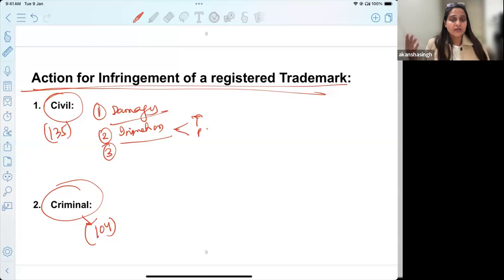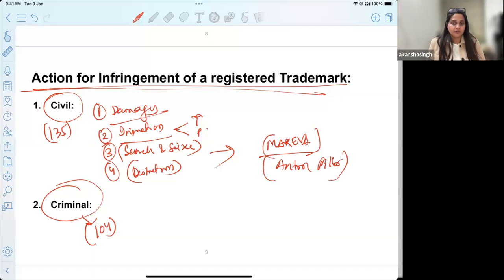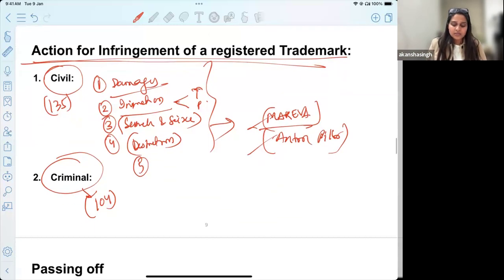Then whatever goods he already has, he has a godown wherein he has put my trademark and a lot of goods piled up there. Can I also ask for search and seizure? Yes, search and seizure, as well as we can also ask for destruction. In IPR we call them the Mareva order as well as the Anton Piller order. Your answer will look more qualitative if you talk about these injunctions: the Anton Piller injunction or the Mareva injunction. There can also be appointment of a local commissioner for remedying this situation. So these are the remedies with regard to infringement of a registered trademark.